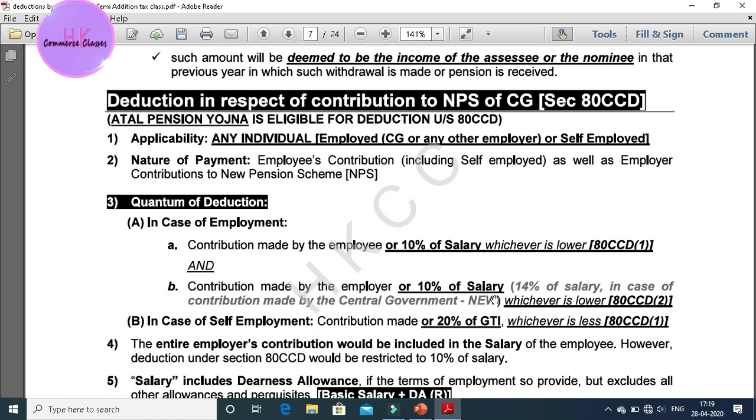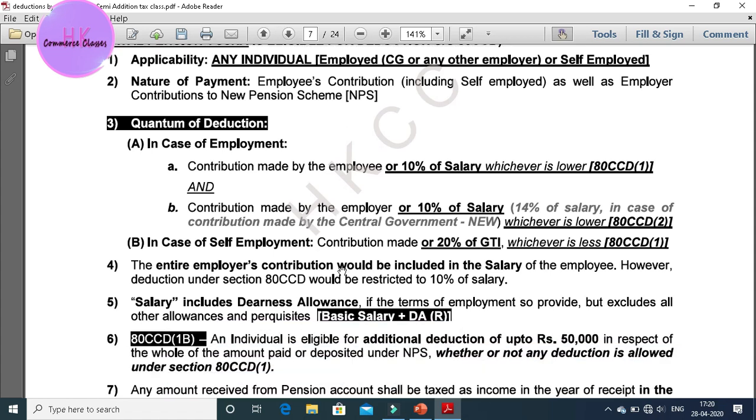For a self-employed person who is making his contribution, he will be able to get 20% of GTI as a deduction, or whichever is less. The fourth point is that the entire employee's contribution would be included in the salary of the employee. The entire employer's contribution would be included. However, deduction under section 80CCD would be restricted up to 10% of salary.